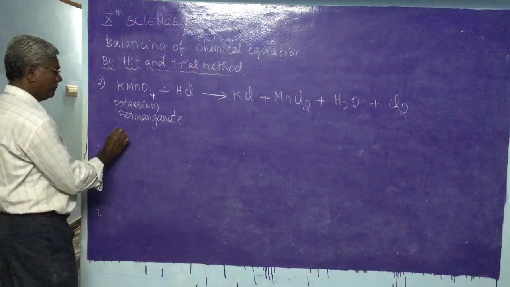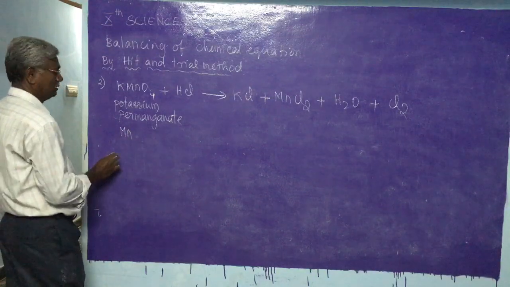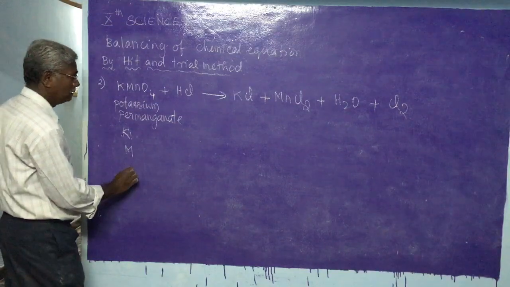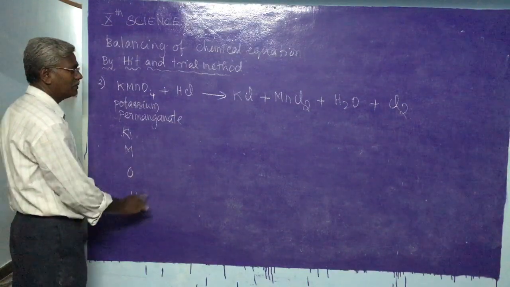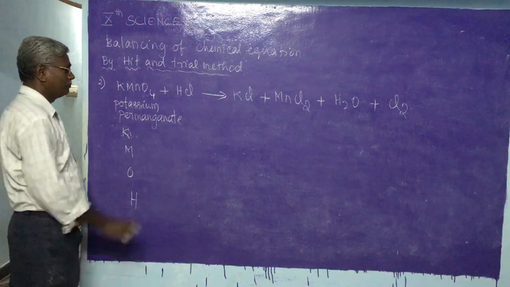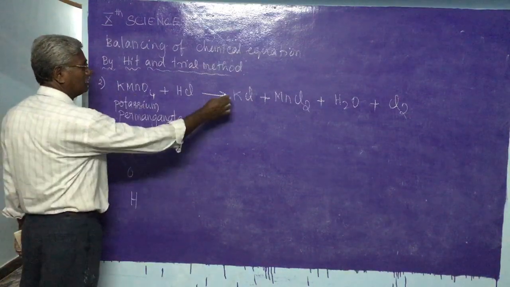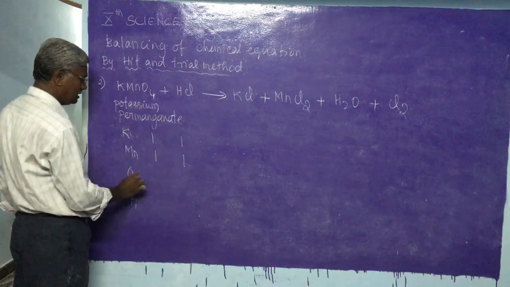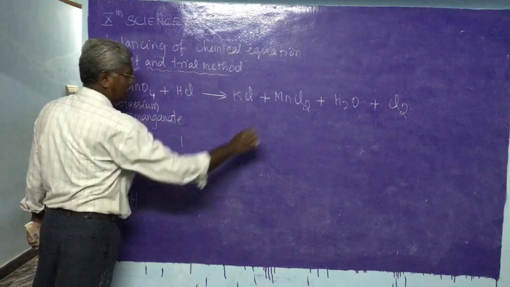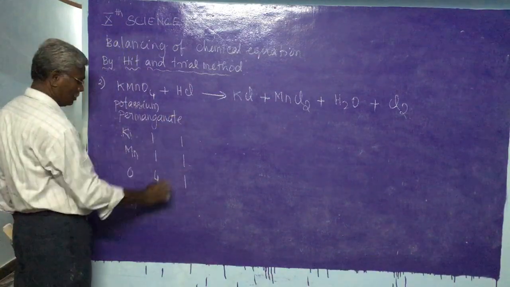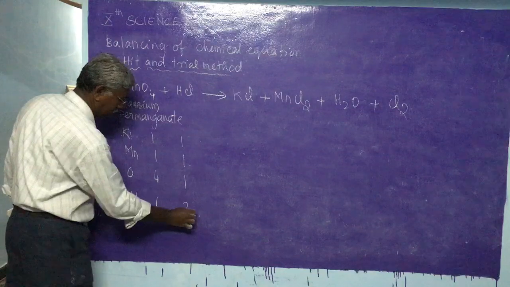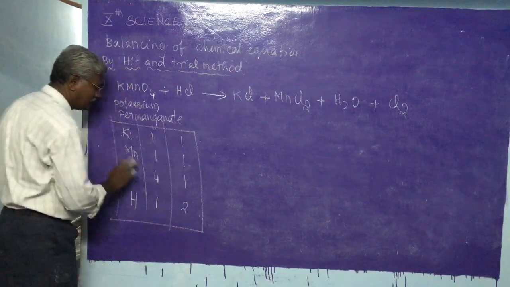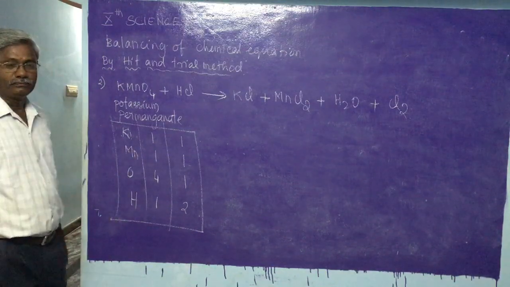So, we have first potassium, manganese, oxygen, then hydrogen. These are the elements present in only one reactant and one product. In the reactant one and in the product also one. Manganese here one and here one. Oxygen here 4 and here how many? 1. Hydrogen here 1 and there 2. These are the elements which are present in only one reactant and in one product.